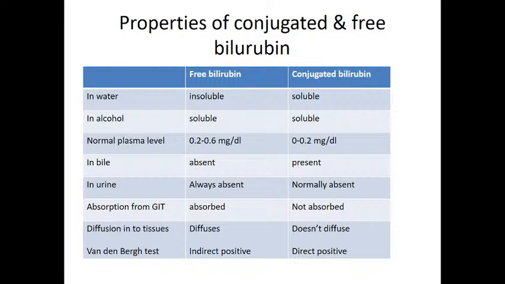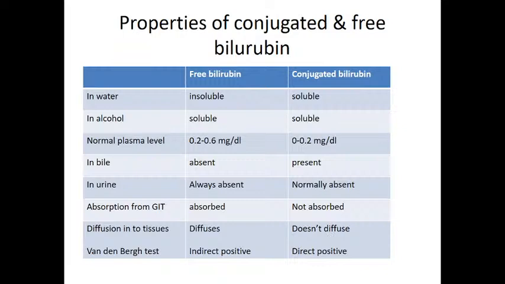Even conjugated bilirubin is further metabolized, so both conjugated bilirubin and unconjugated bilirubin are absent in the urine. And free bilirubin is directly absorbed from the small intestine, but conjugated bilirubin is not absorbed, and free bilirubin freely diffuses into the tissues, whereas conjugated bilirubin does not diffuse into the tissues.